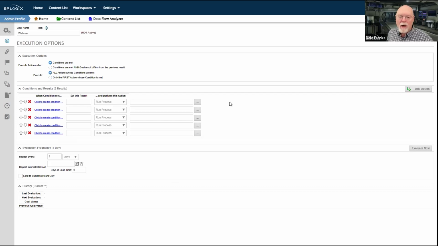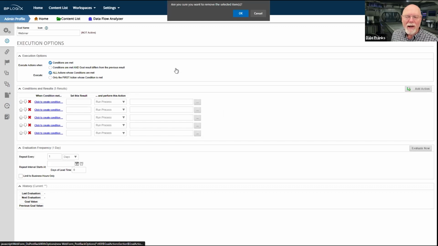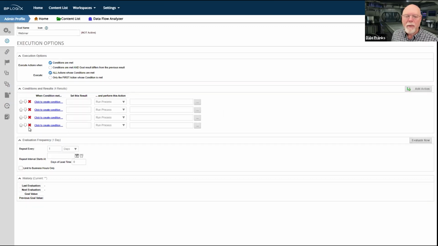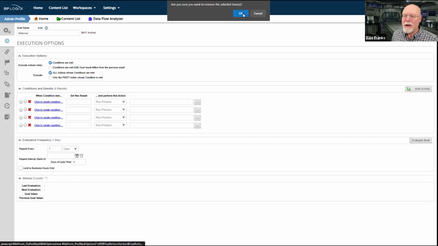We're going to do sort of mutually exclusive conditions for this goal. And so therefore, we're just going to run anytime the conditions are met. And we're going to run all of the actions because there's only going to be 2 actions and they both can't be true. They're going to be mutually exclusive. So I'm going to go ahead and get rid of these 2 items.